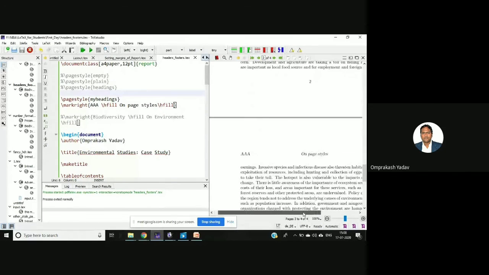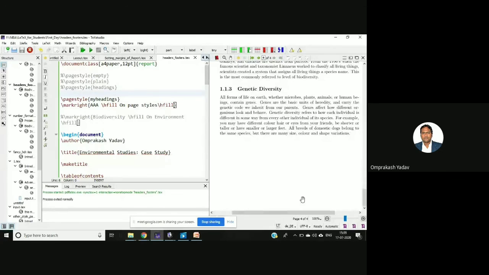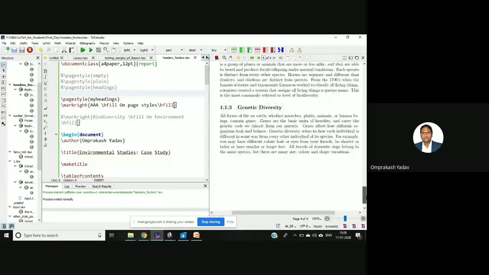See from the third page, sorry, where the chapter number is not there, right? So this AAA I have given, this is my user supplied information. Then I have written H field, which will give you the spacing between these two words on page style and this AA. So it will give the space. Then after that, there is a space and then this page number is there. So this my heading will have this basic structure. It will have the page number at the top over there and the user supplied information, and it will not have any footer, right? It will not have any footer. So this is regarding your page style, my heading.